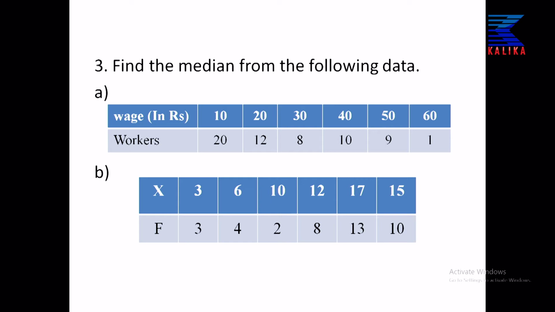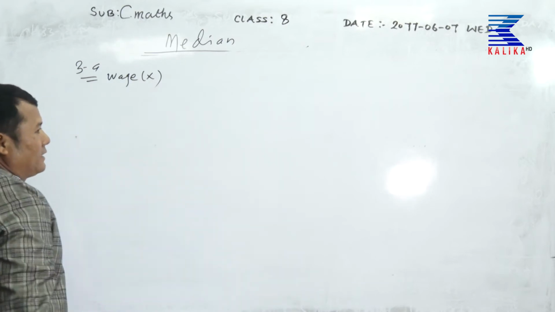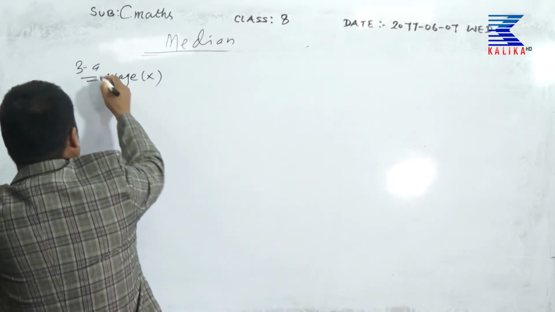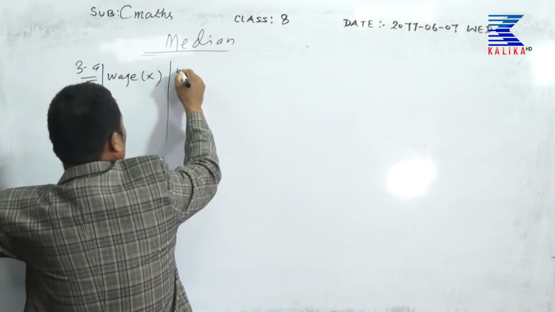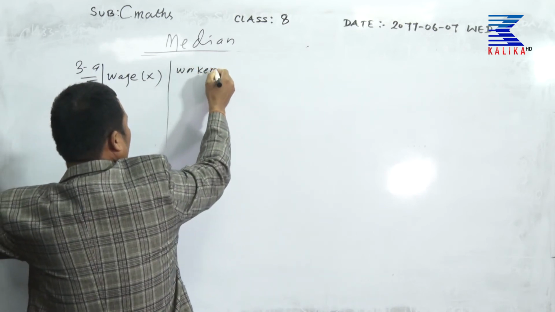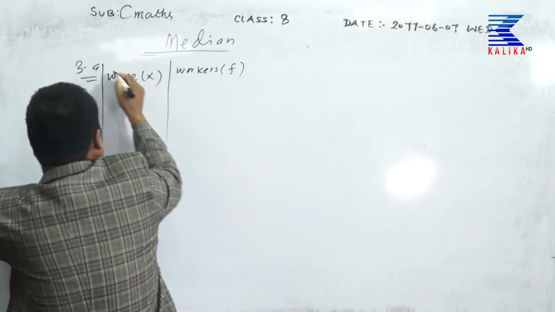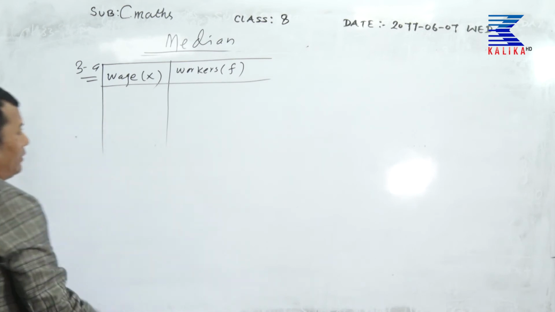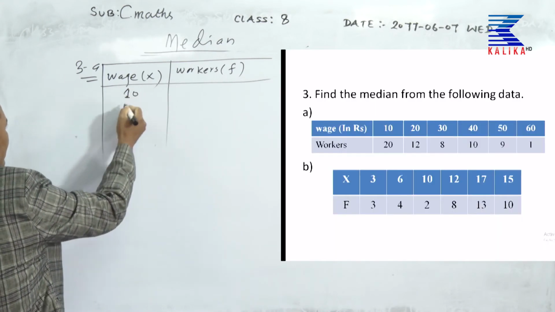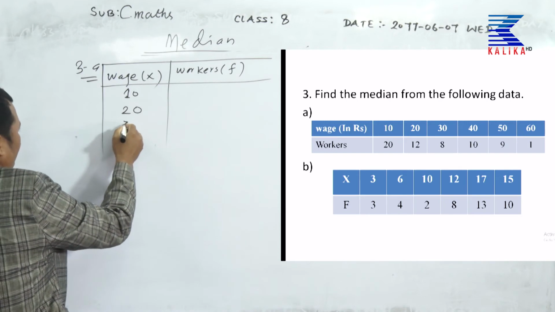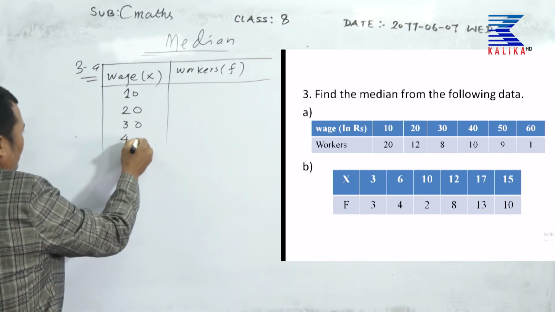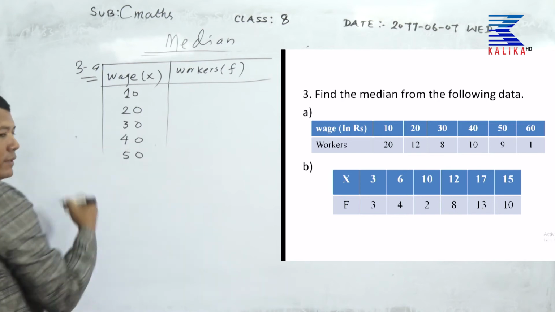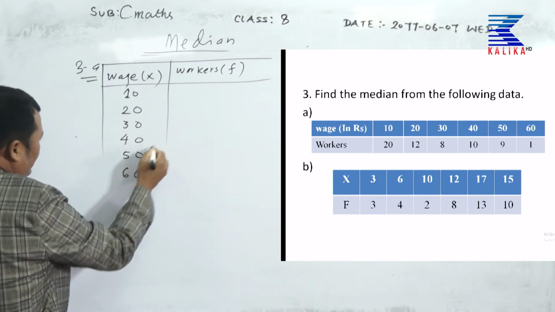Make the data in ascending order. Wages: 10, 20, 30, 40, 50 and 60.